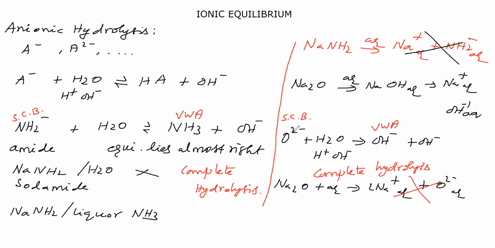Here, oxide comes under which category? This anion comes under this category, A power 2 minus, a bivalent anion. Now we will take another anion. We will take sodium hydride. This is solid. We will dissolve it in water, and we will get sodium hydroxide aqueous and hydrogen gas.